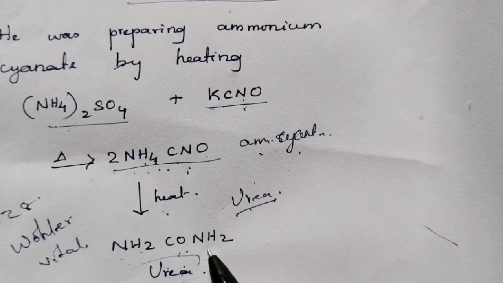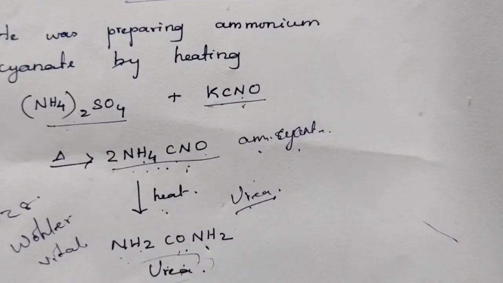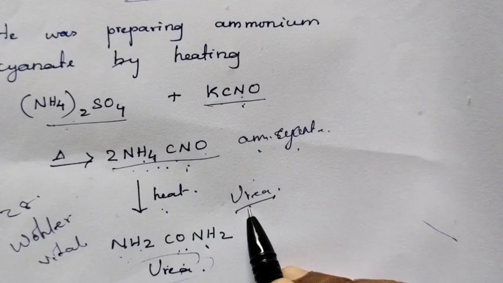When he analyzed the white powder he obtained, he identified that it had the properties of urea, and finally he found out it was urea. Before that, urea was obtained from the urine of mammals; they extracted urea from the urine of mammals.